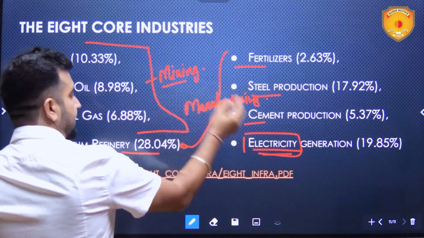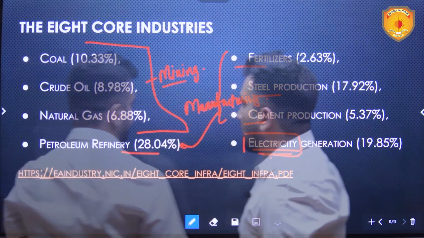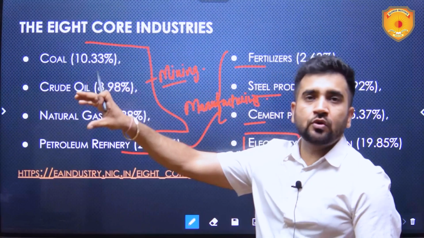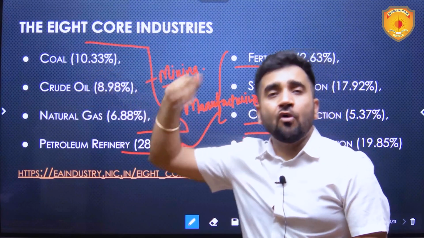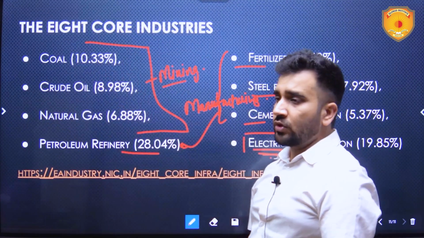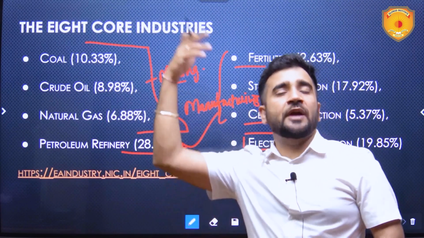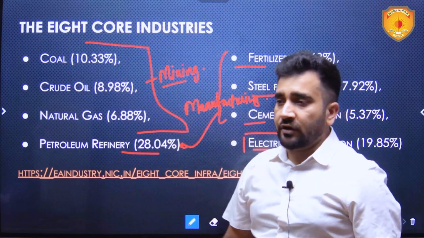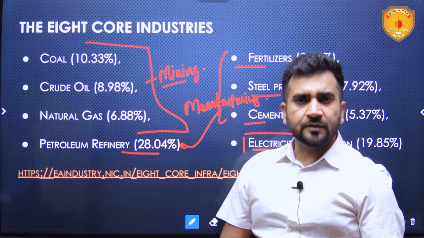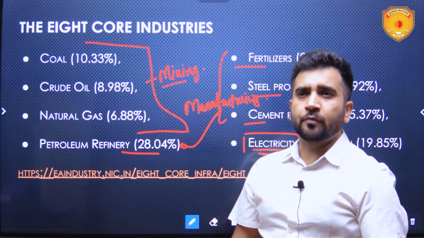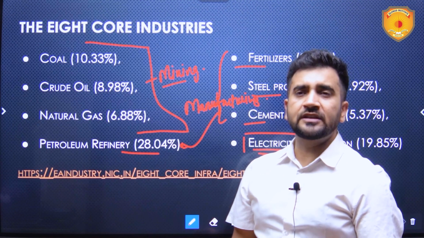So mining, electricity, manufacturing. All these are counted there also, and in IIP more other things are also counted. It is not only mining of coal, crude oil, natural gas. It also takes into account mining of various other products like, let's suppose, mica or bauxite. All these are also counted.